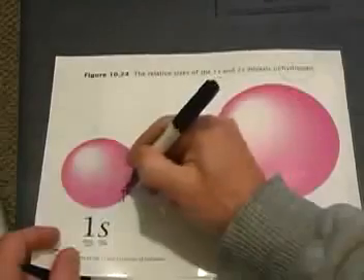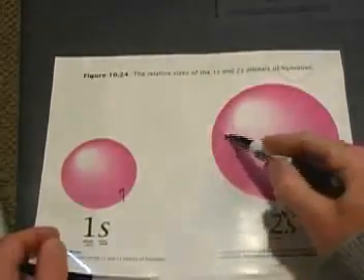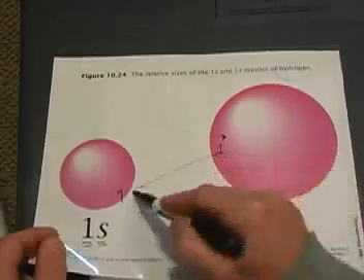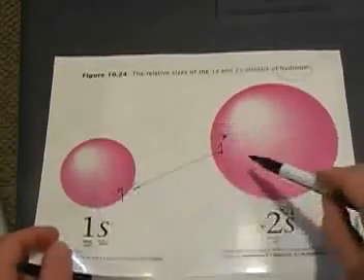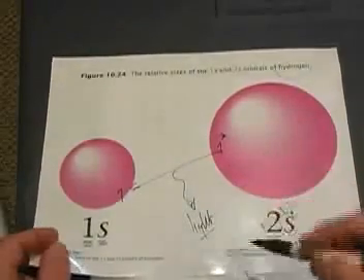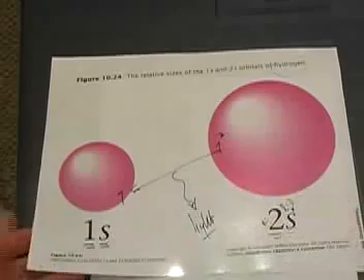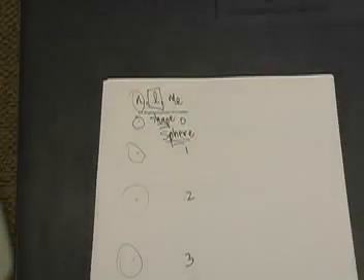The electron might be right here inside of the 1s orbital, but then if you add energy to it, it might move to the 2s orbital. And remember we said when it moves back and forth from one orbital to the other, if it moves up, you have to put energy in to move it. If it moves back down, it emits energy in the form of light lots of times. So these orbitals all exist in every atom. It's just a matter of that there might not be electrons in some of them.